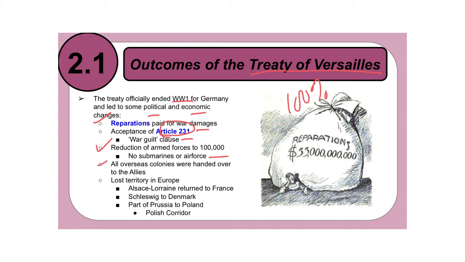Fourthly, all of their overseas colonies are now handed over to the Allies. Germany lost every single one of their colonies in Africa and in Asia. And then they also lost territory in Europe. And so this just runs down a short little list of places that they lost territory.